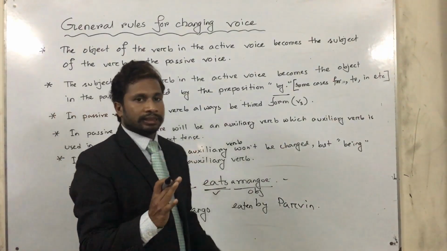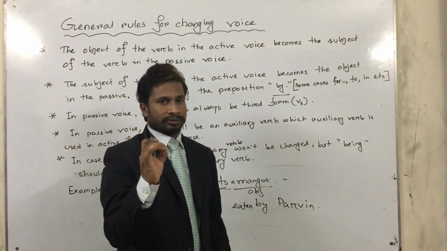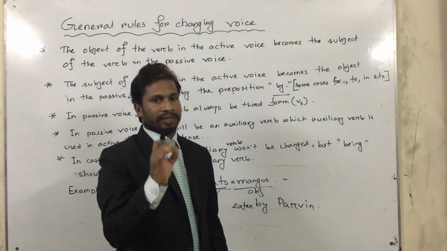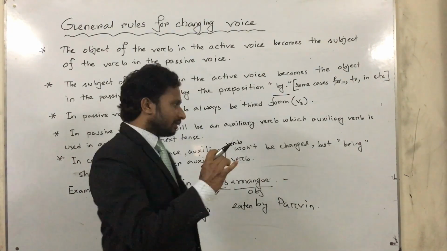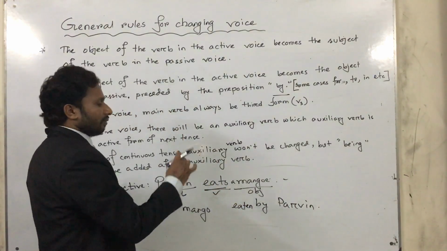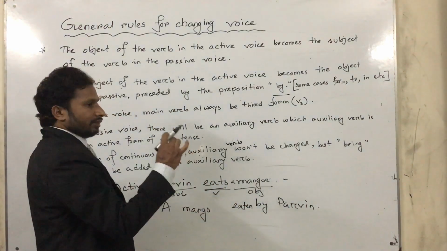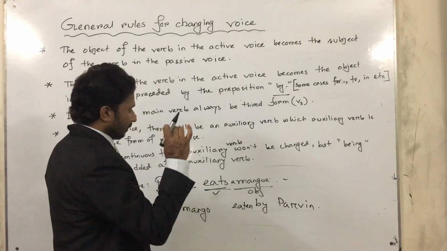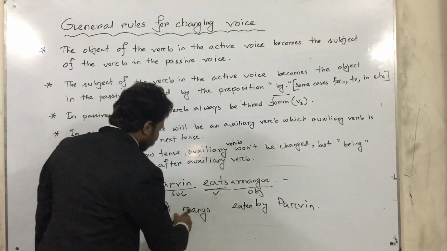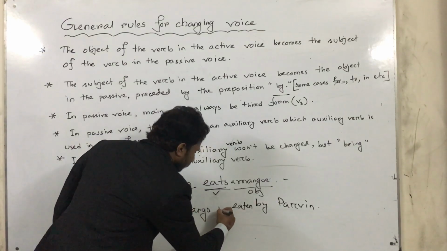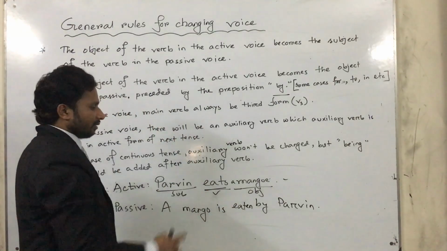In present continuous tense, generally we use am, is, or are as the auxiliary verb. That's why you have to write one of these auxiliary verbs here: a mango is eaten by Parveen.